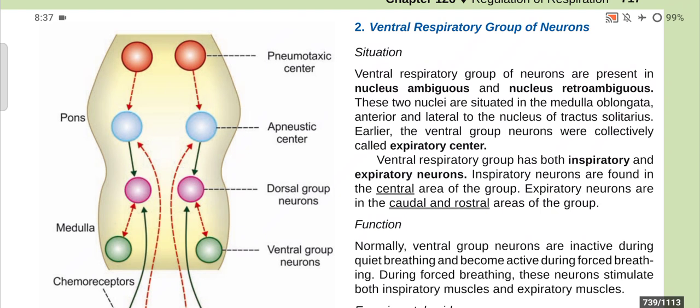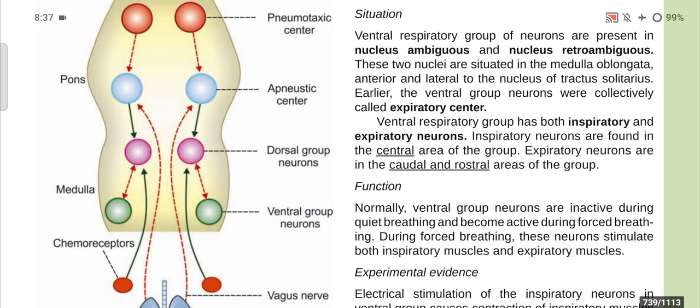First, a person is taking inspiration, or taking a breath, with the help of the dorsal group of neurons. Then, when the inspiration is complete, the pneumotaxic center signals the apneustic center with a negative signal that it must stop, so that the dorsal group also stops and the inspiration stops and expiration starts. By this mechanism, inspiration and expiration switch between them.